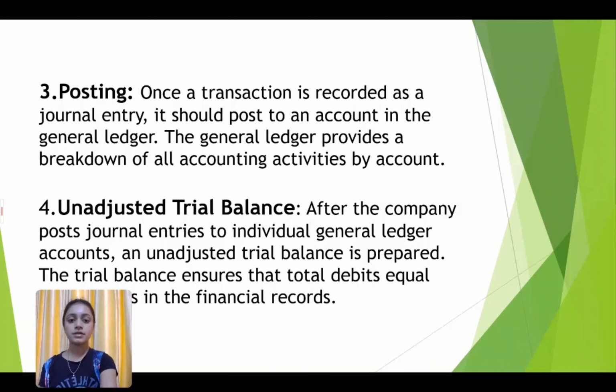Unadjusted trial balance. The unadjusted trial balance is the listing of general ledger account balances at the end of the reporting period before any adjusting entries are made, before creating financial statements. It is used as a starting point for analyzing the accounts and making adjusting entries. After the company posts journal entries to the individual ledger accounts, an unadjusted trial balance is prepared. The trial balance ensures the total debits equal the total credits in the financial record.